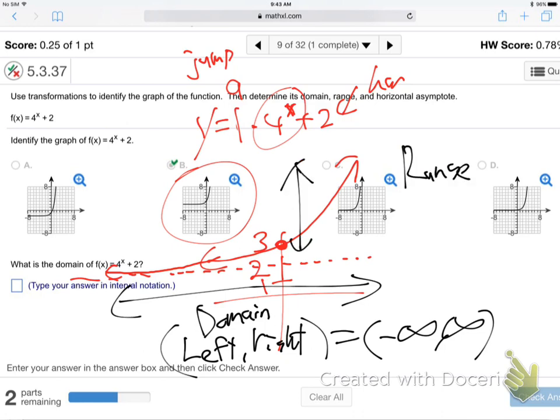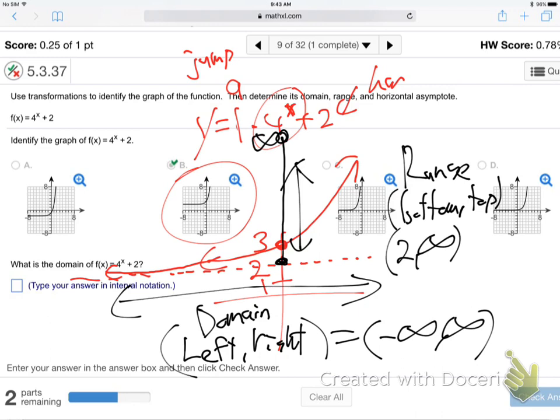Well, remember, range is bottom, top. It's the vertical span. So what's the bottom? What's as low as that graph goes? 2. And it doesn't touch the 2, so parenthesis. It gets closer to the height of 2 forever. This is the bottom. The top is infinity. So 2 to infinity for the range. And then they ask, what's the horizontal asymptote? Well, we found that it's this dotted line which goes through the y-axis at a height of 2. So y equals 2 is the horizontal. Those are the other 3 questions they ask.